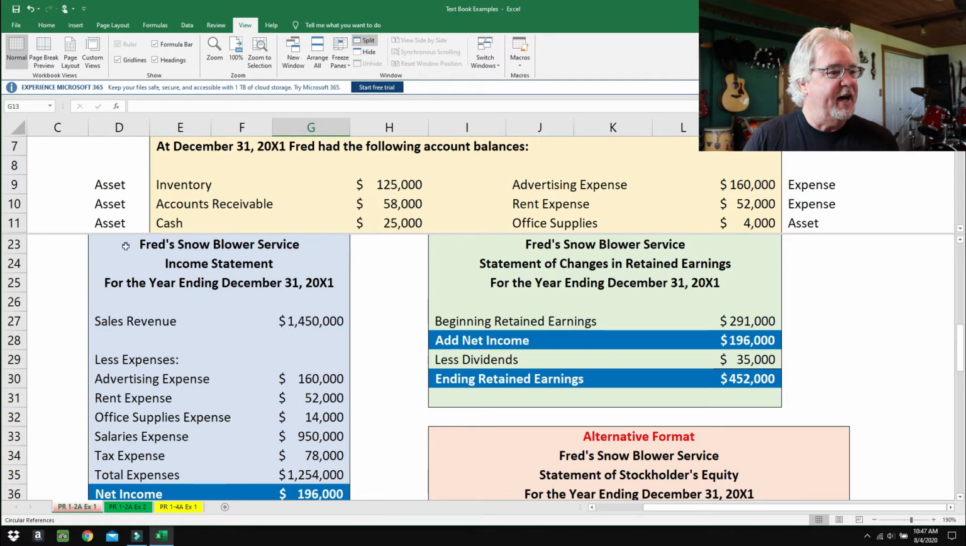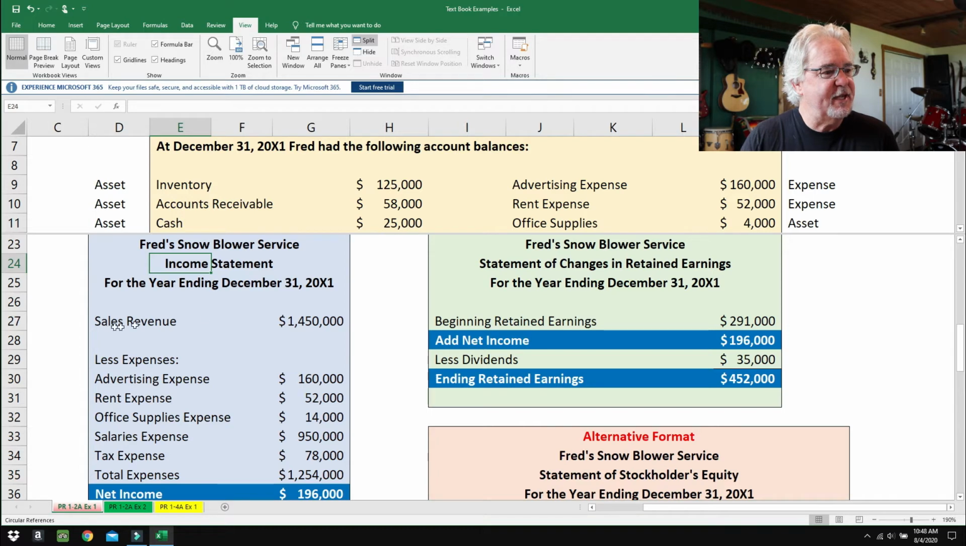So here we go. Fred Snowblower Service. The first one is an income statement. Now there's only two things that go on this income statement: revenue and expenses. Revenue is money coming in from doing your job, and in this case, it's Fred selling snowblowers. And expenses is money going out from doing your job, in this case, selling snowblowers. So it's really a picture of how Fred is doing selling snowblowers.